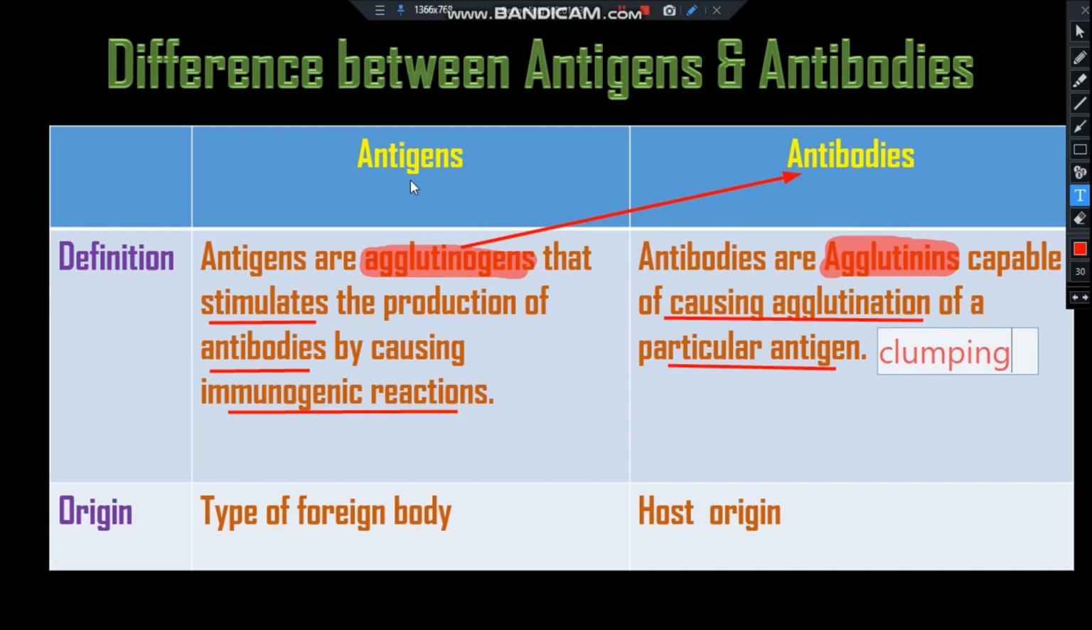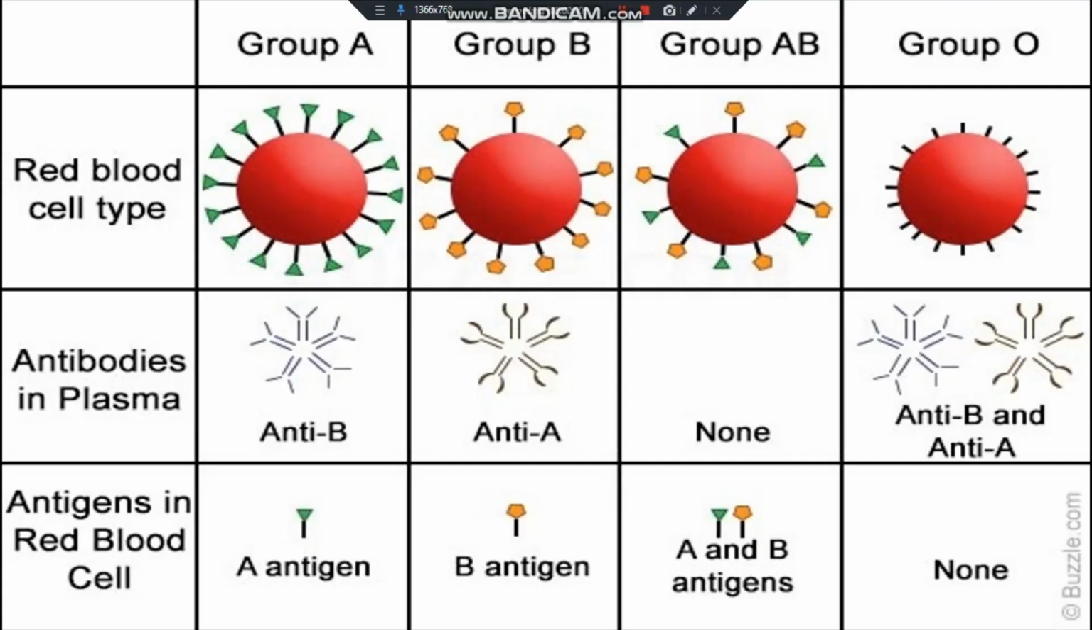There are different types of antigens, maybe bacteria, maybe virus, or A antigen, B antigen, Rh antigen. And antibodies always depend on host factors. So let's see the different types of antigens and antibodies in the ABO blood group system.